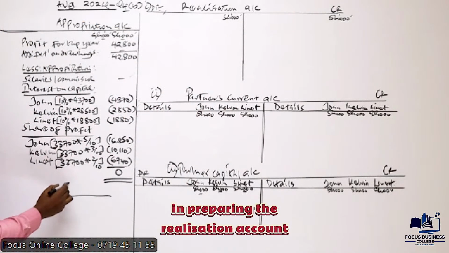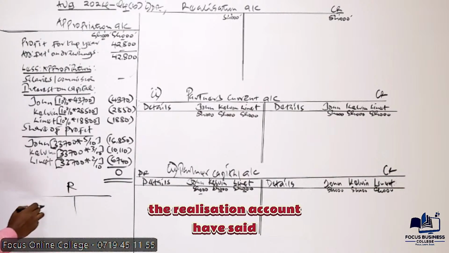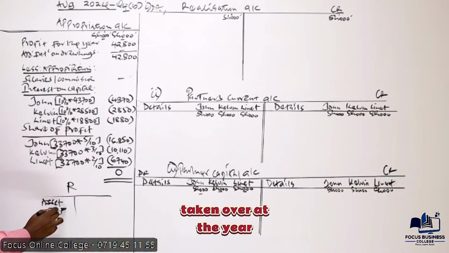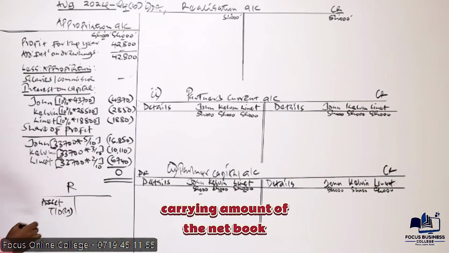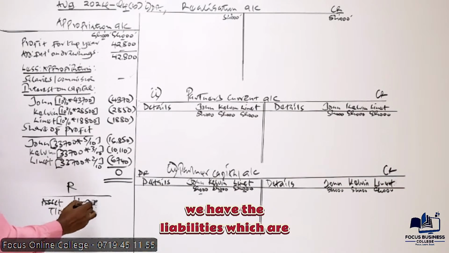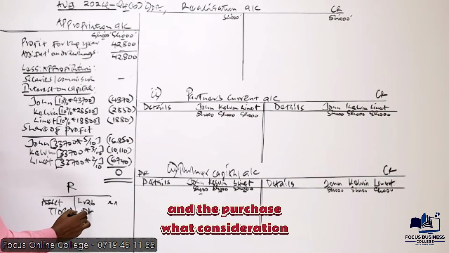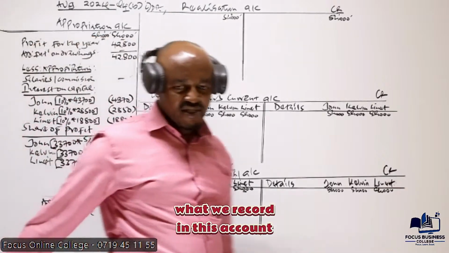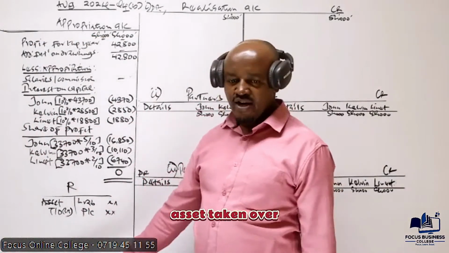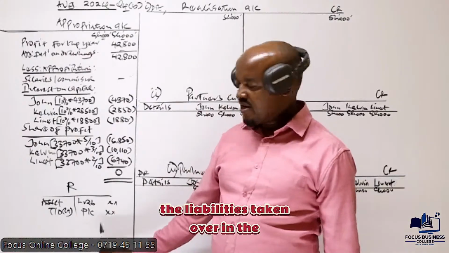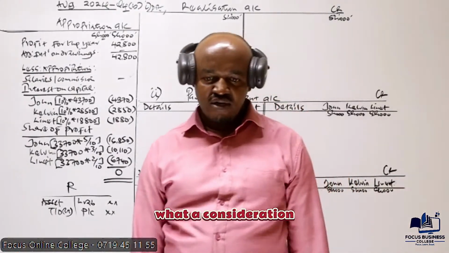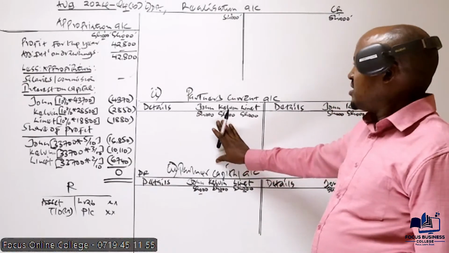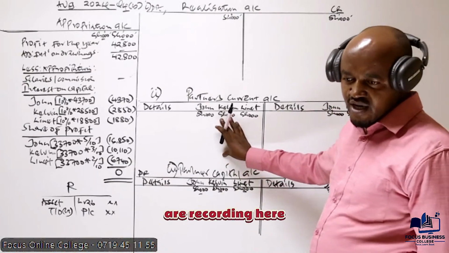In preparing the realization account, I've said on this side, we record the assets, which are taken over at the carrying amount of the net book value. On this side, we have the liabilities, which are taken over, and the purchase consideration. That is the first thing you need to remember, what we record in this account. Asset taken over, the liabilities taken over, and the purchase consideration.